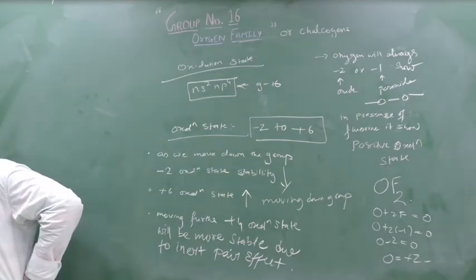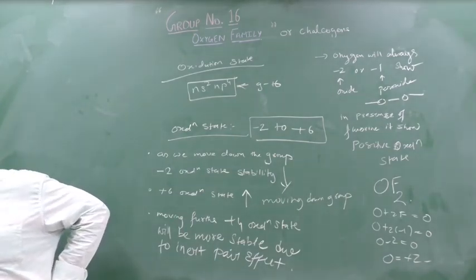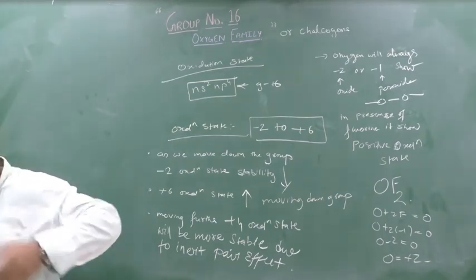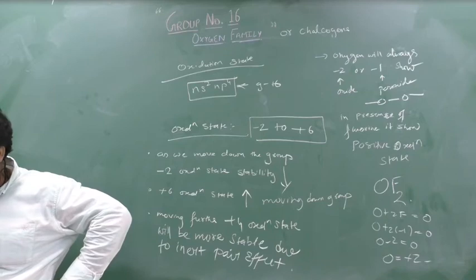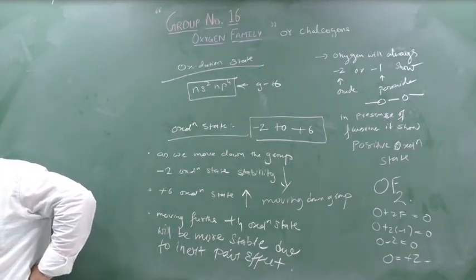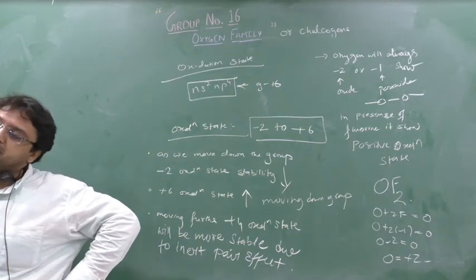Write down another point. Other elements of this group show the oxidation states +2, +4 or +6.